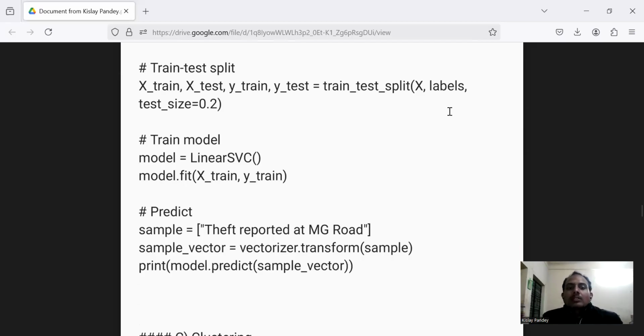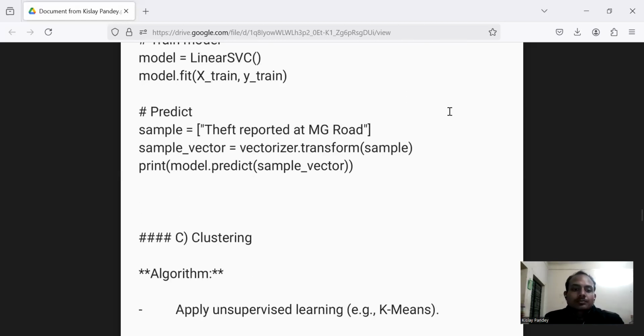Now to predict the outcomes, we are going to use these functions, which is sample equal to theft reported at MG Road. Sample vector: we are using the vectorizer function to transform the sample data, which is the theft reported at MG Road. We are going to print the model.predict, which we have predicted from this function. We are going to print it as a sample vector.